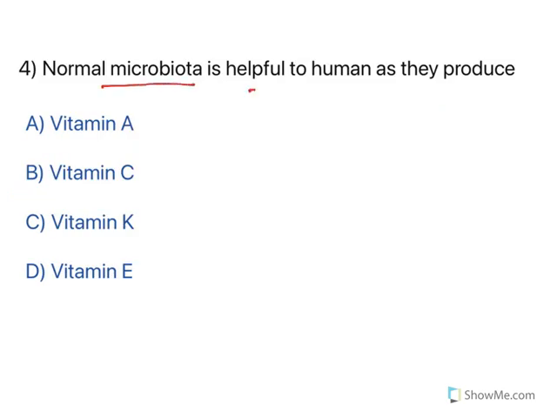Moving to the next one. Normal microbiota is helpful to humans as they produce which vitamin? Vitamin A, C, K, E. Out of these, normal microbiota is useful to produce vitamin K.